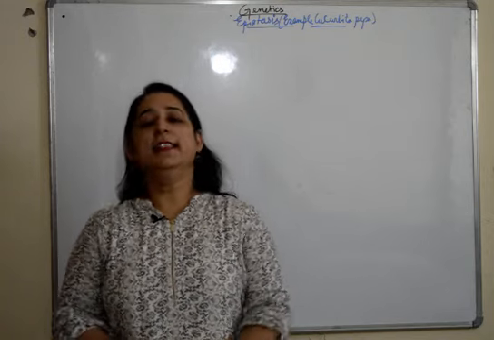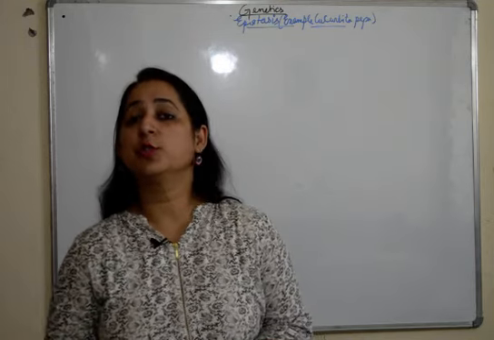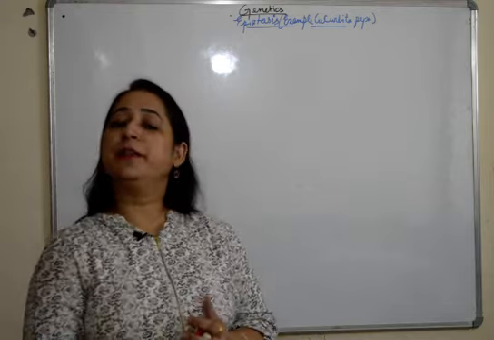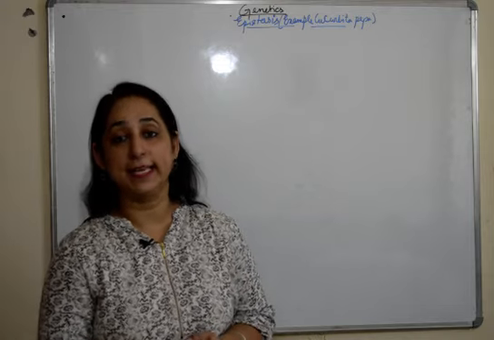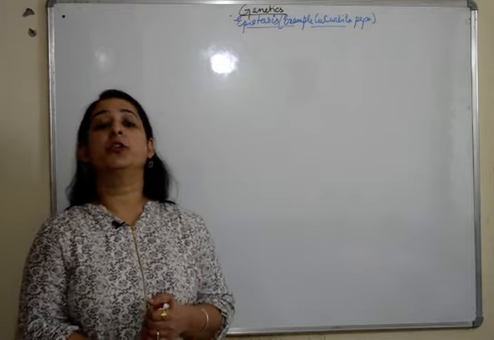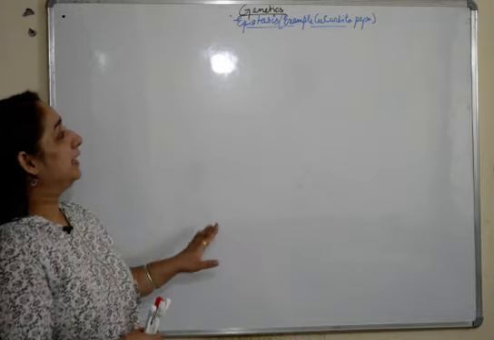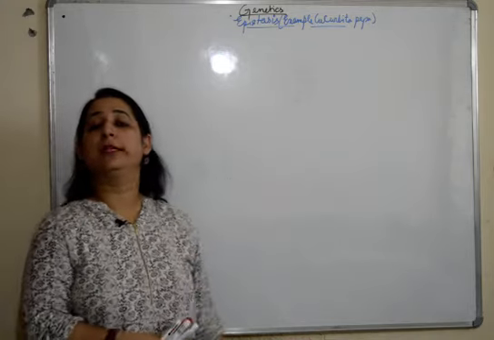Hello everyone, this video is in continuation to our videos on genetics for grade 12th. In our previous video, we covered polygenic inheritance. In this video, we'll talk about epistasis in detail by taking a cross and example of Cucurbita pepa.